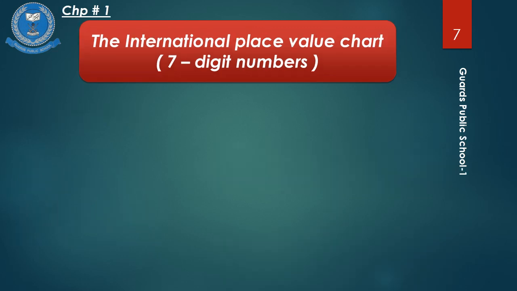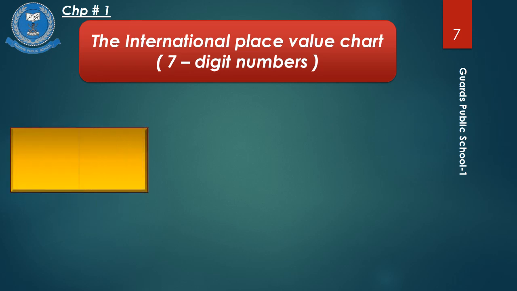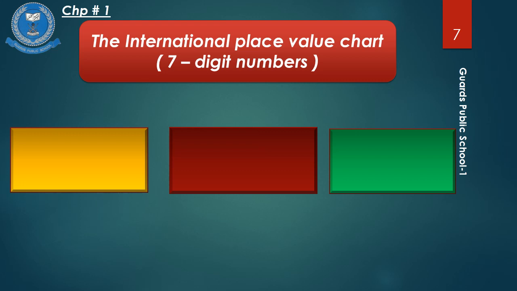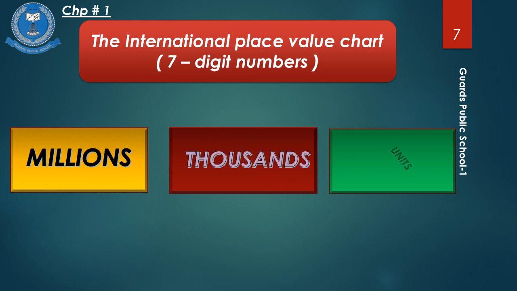Students, as it is difficult to read greater numbers, let us learn how to represent a place value chart of 7-digit number and use of commas between the periods in the international place value system. Let us see the periods of 7-digit numbers in a place value chart. In a place value chart, a 7-digit number has 3 periods: millions, thousands, and unit period.